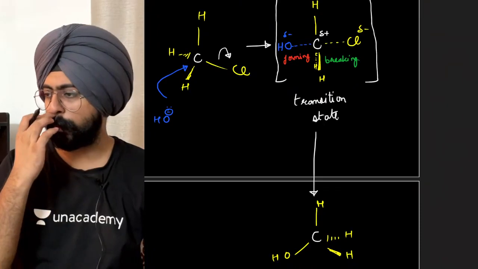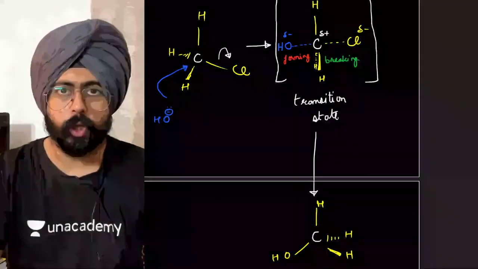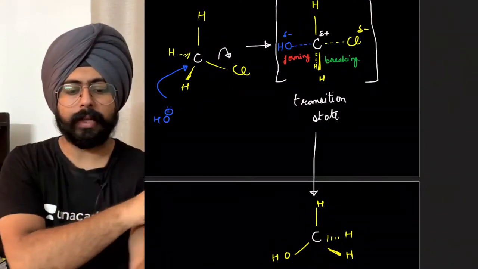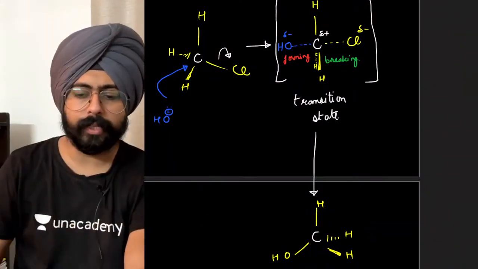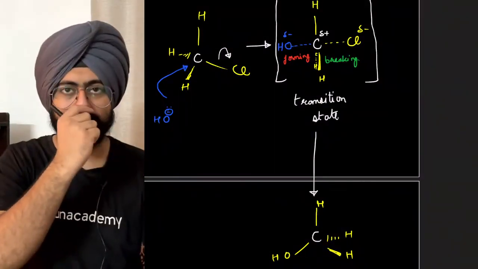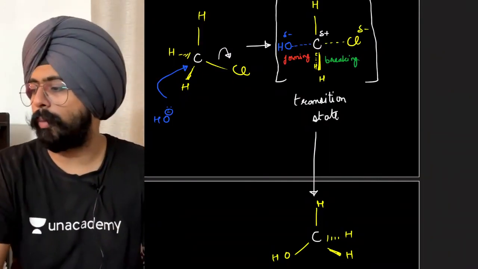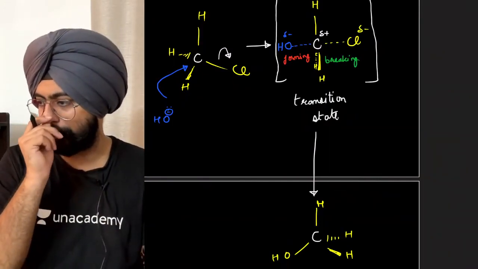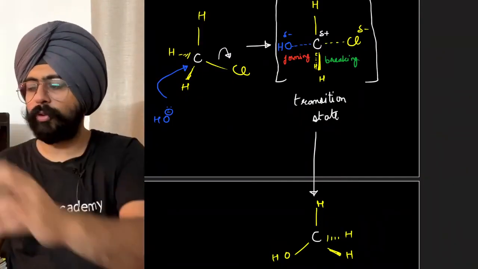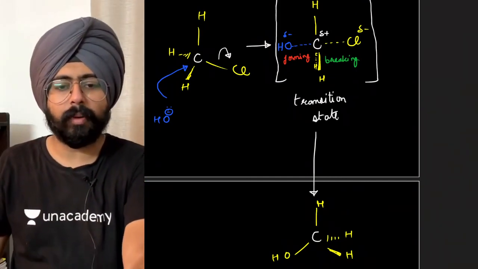Can you see, friends? What's going on over here? Can you see the difference? Chlorine left from one particular end. Chlorine went away from one side and oxygen has approached from the exact opposite end. Can you see? Chlorine has left from one side and oxygen has approached from the exact opposite side. Yeah, the position of the hydrogen atoms also got flipped. Right? It flipped just like an umbrella.